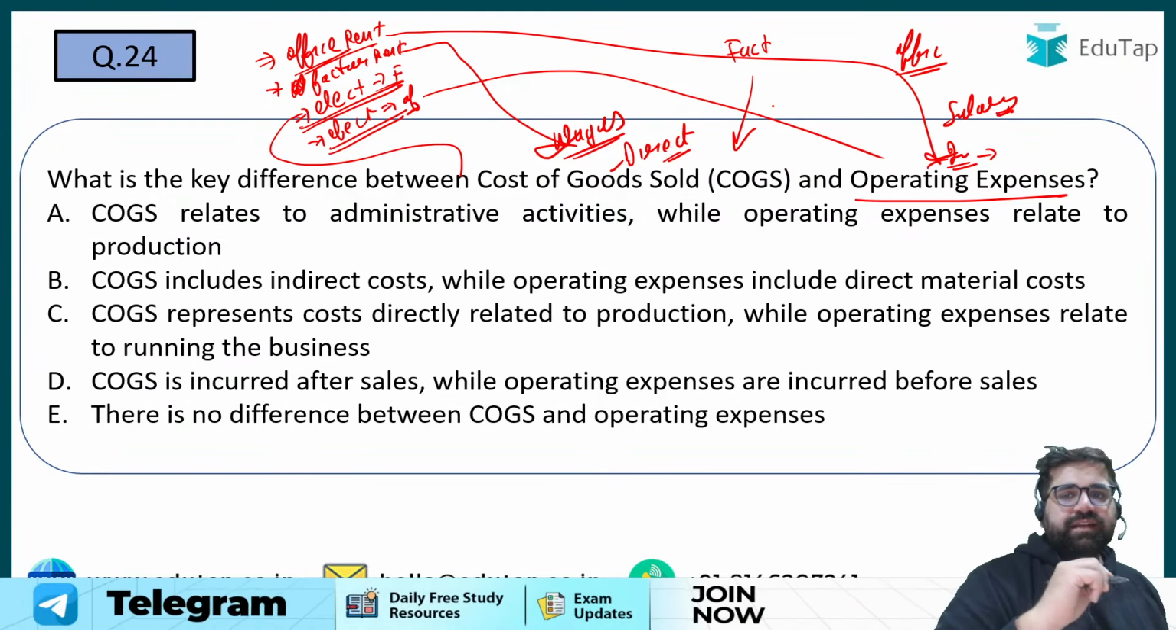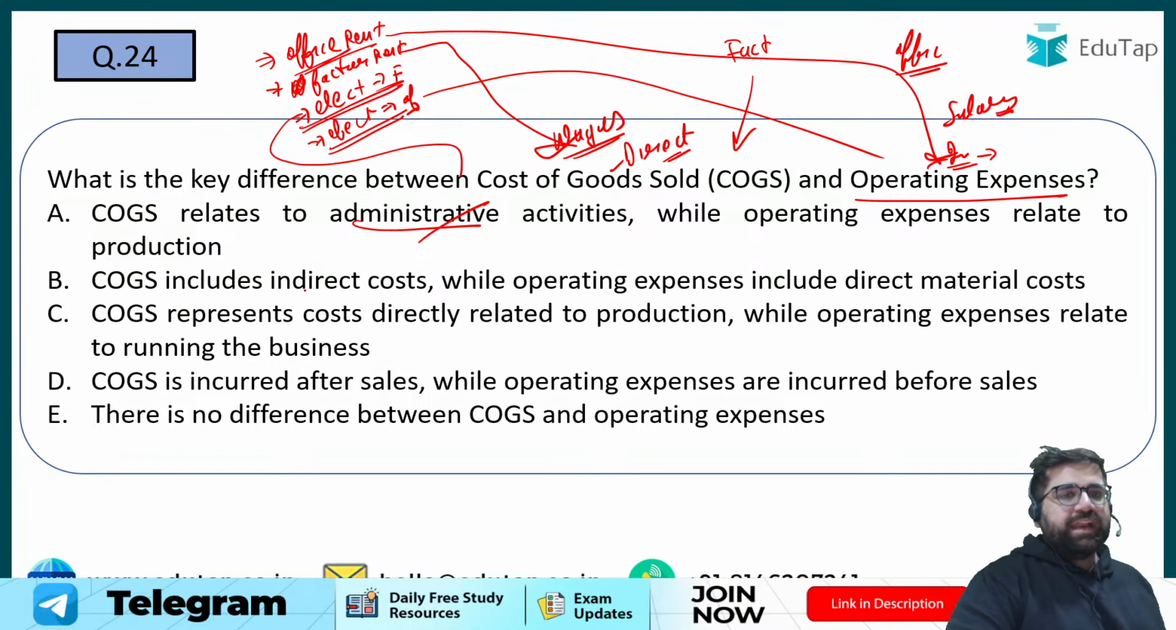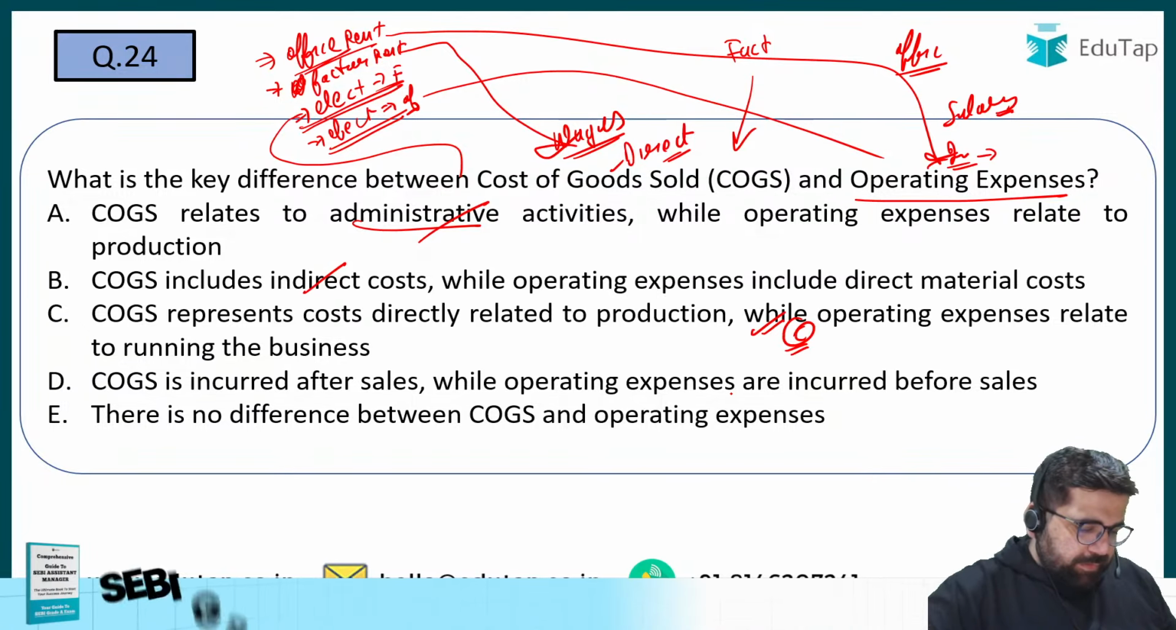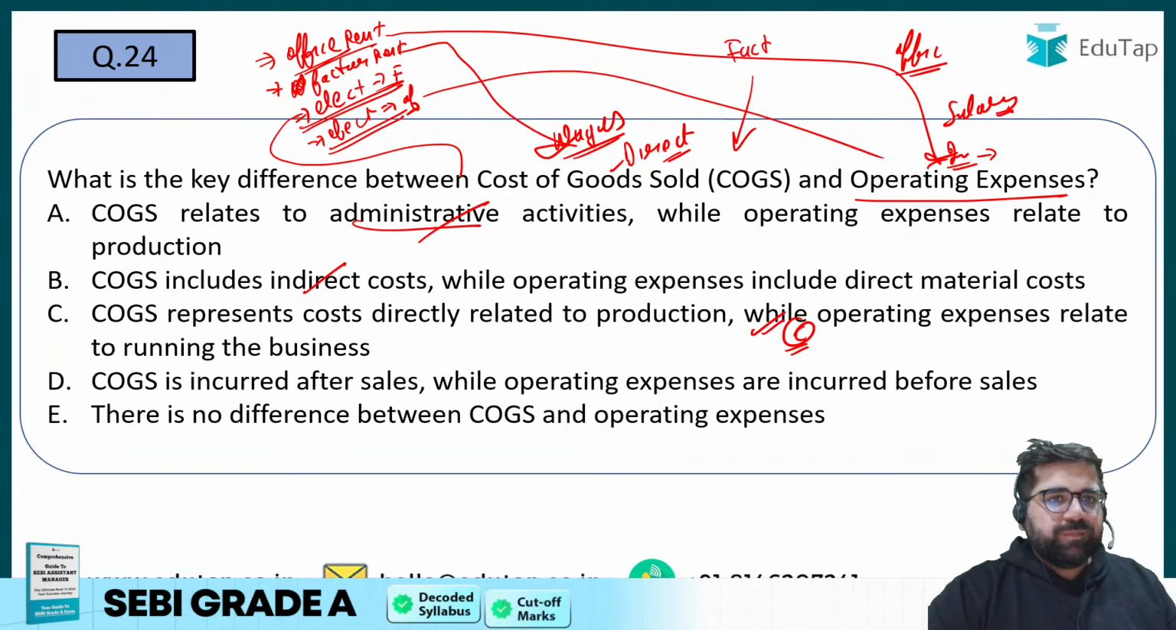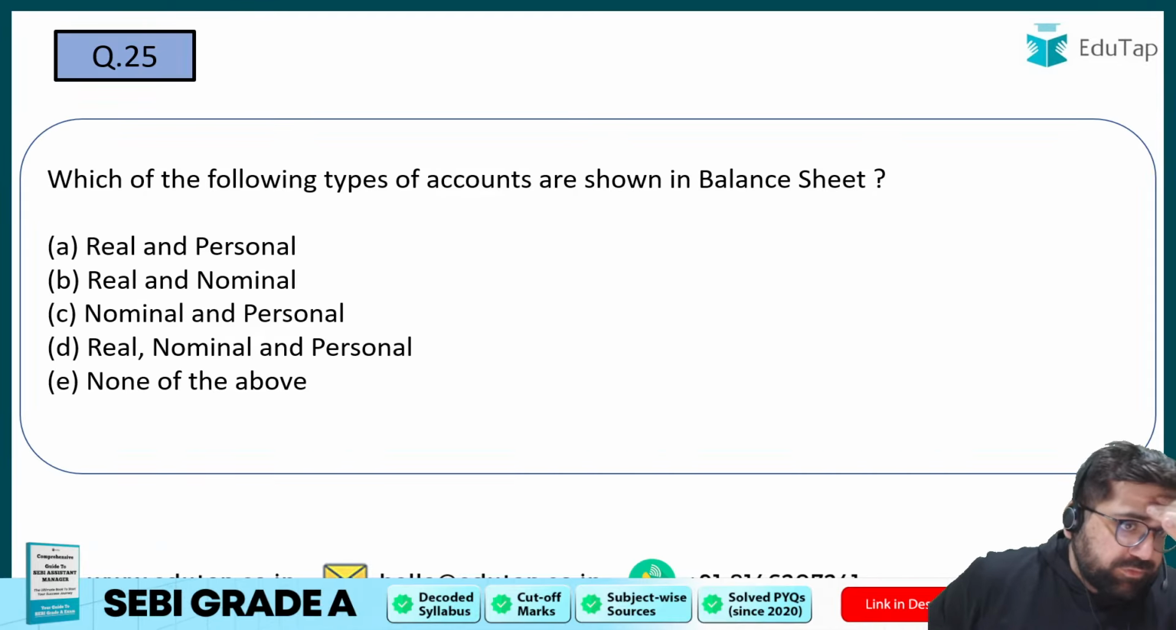So my correct answer, let's try to read. COGS relates to administrative activities. No. COGS includes indirect cost. No. COGS directly attributes to production. Yes. So my correct answer will be option number C. Question number 25 now.